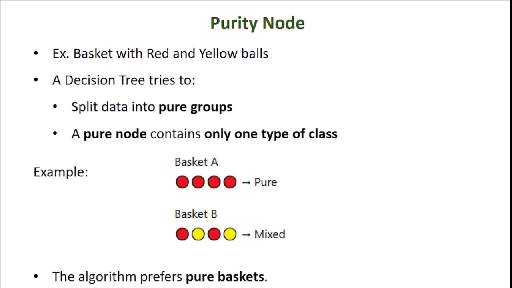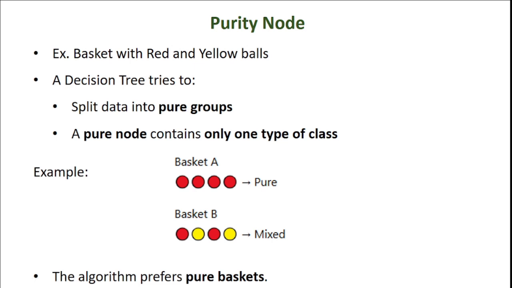So consider there is a basket. It's a mixture of red and yellow balls. A pure node always contains only one type of class. So after splitting, the data group should be very pure. For example, in this case, basket A contains 4 red balls, so it is called very pure. And basket B contains mixed balls, 2 red balls and 2 yellow balls. We can't say it is a pure node. We can call it a mixed node.